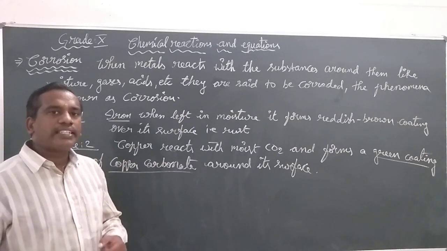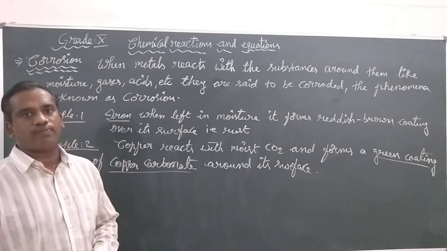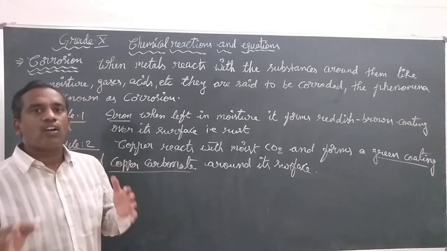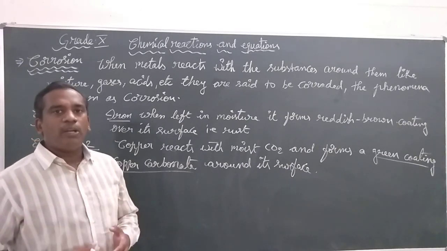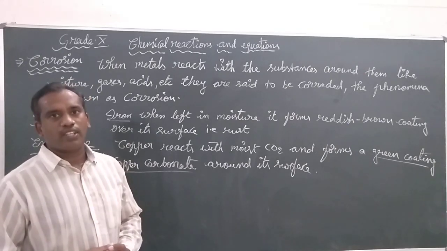If the silver articles are left in normal air for many days, they will develop a black coating over their surface.